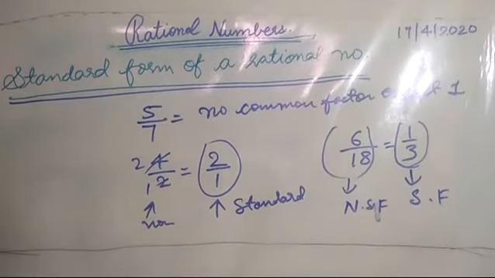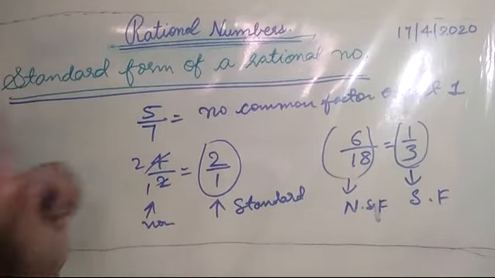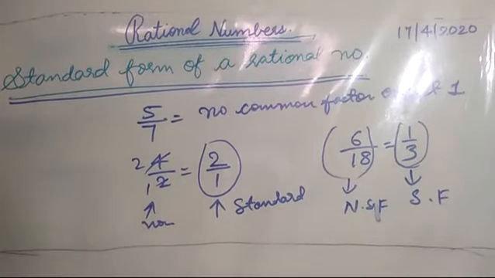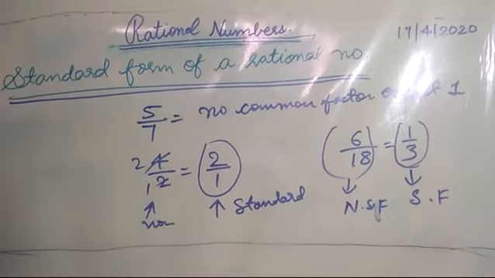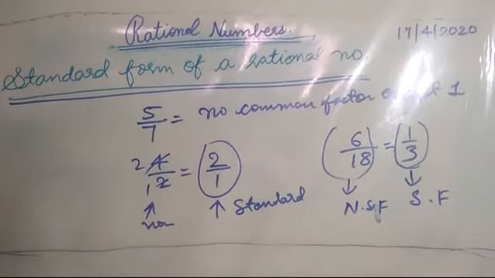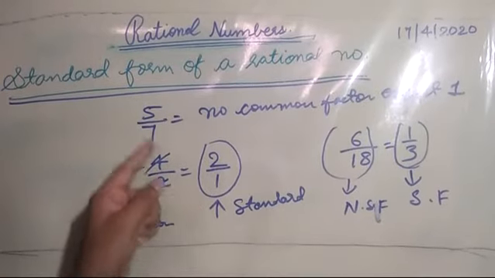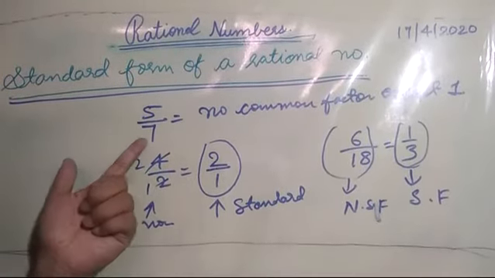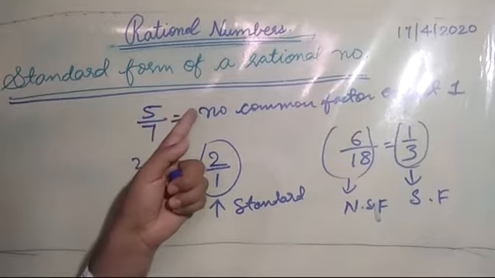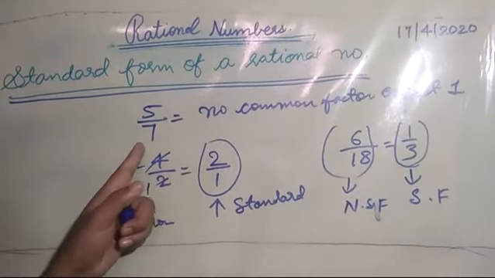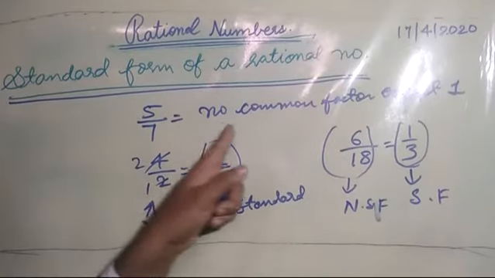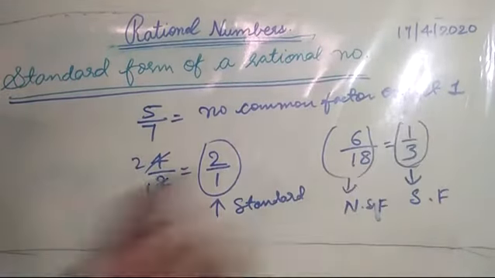If you remember in class 7th, fractions were always written in their simplest form. Likewise, here also we should write the standard form of any rational number if it is possible. If it is not possible, obviously it is already in its standard form. Here the common factor, we cannot cancel out the numerator and denominator by any number except 1. So the common factor becomes equal to 1.